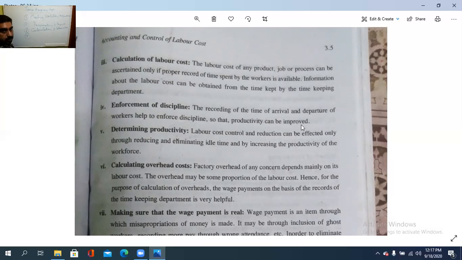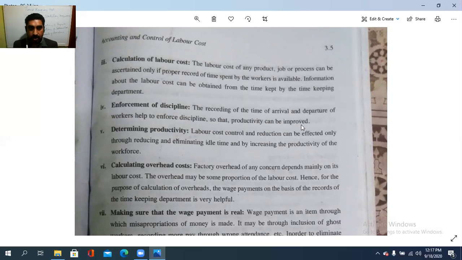Then the fourth point, enforcement of discipline. The recording of the time of the arrival and departure of the workers helps to enforce discipline so that productivity can be improved. So that is enforcement of discipline.